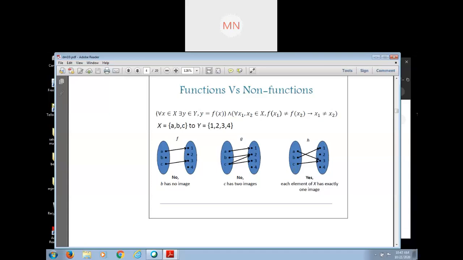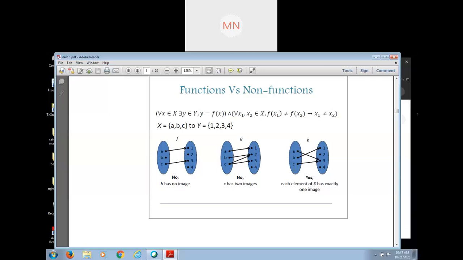In case of function, domain means the collection of elements related with the second set. But in the definition of function, we have already said that it's mandatory that all elements of the first set are associated with the second set. So in case of function, domain is the first set.